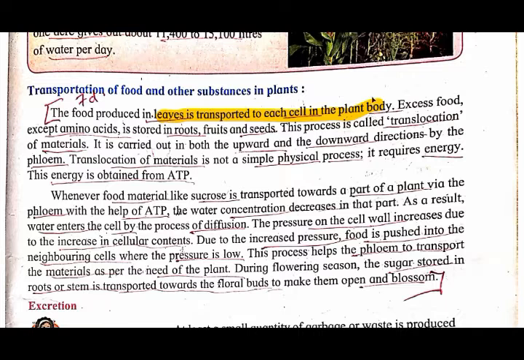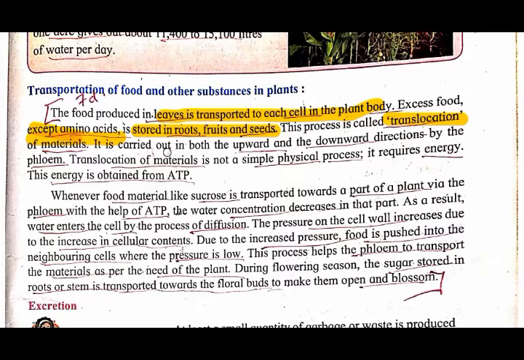Now, the excess food, except amino acid, is stored in the roots, fruits and seeds. So this process is called translocation. Followed it? Here amino acid is not stored. Remember this point. So this process is called the translocation of material.